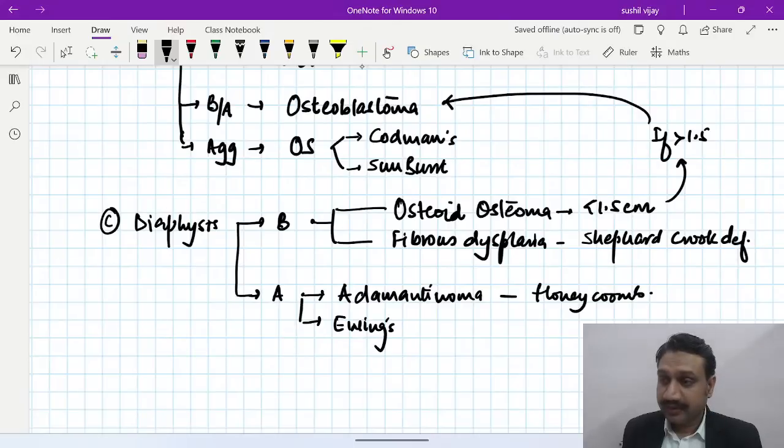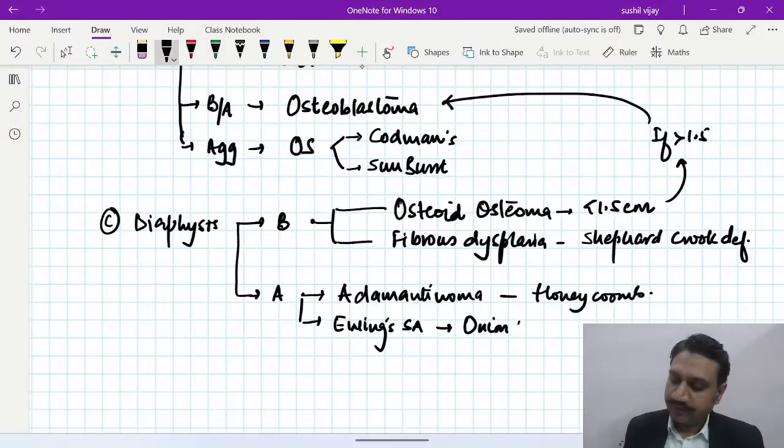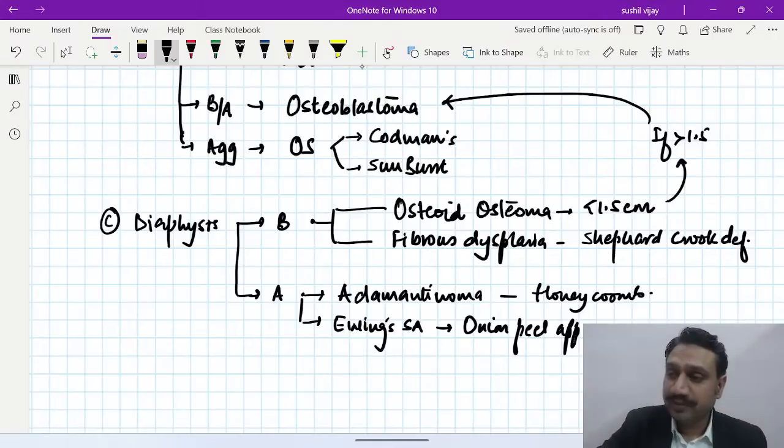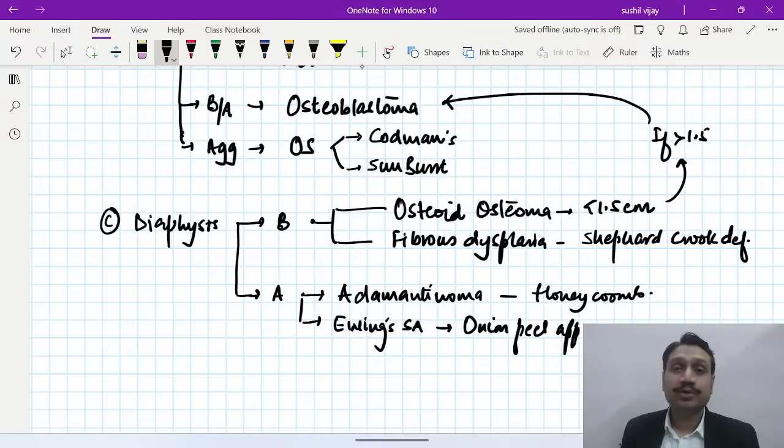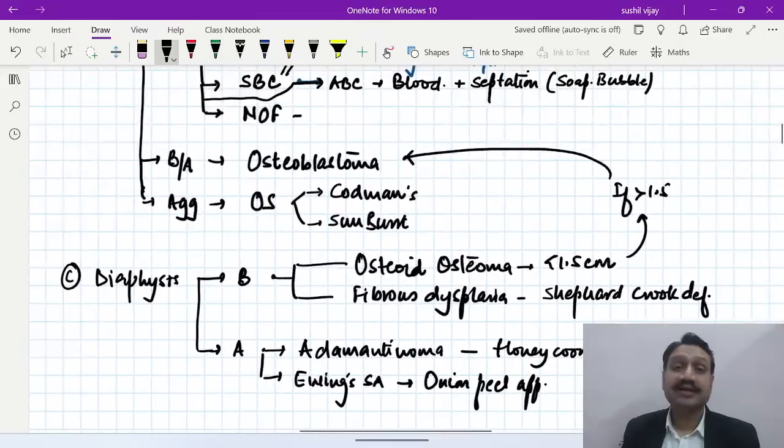And what do we typically see in Ewing's? It is an onion peel appearance, right? So onion peel appearance is seen in Ewing sarcoma, and adamantinoma is showing you honeycomb appearance. Okay, so that is how you differentiate between the different malignancies, right? The location and the nature, two things.